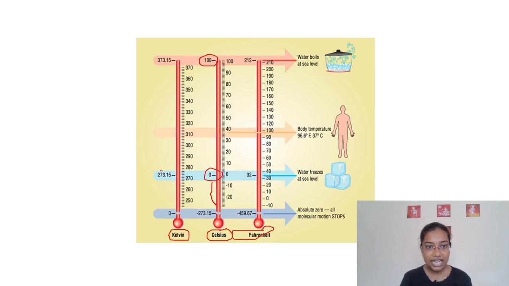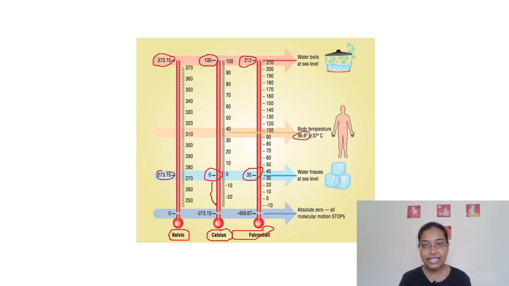Here Kelvin starts with 273 and the maximum, the boiling point of water, is 373. Fahrenheit starts with 32 and the maximum is 212.